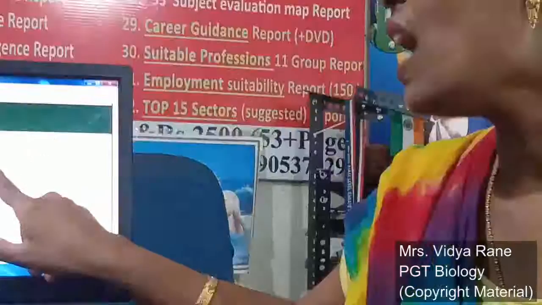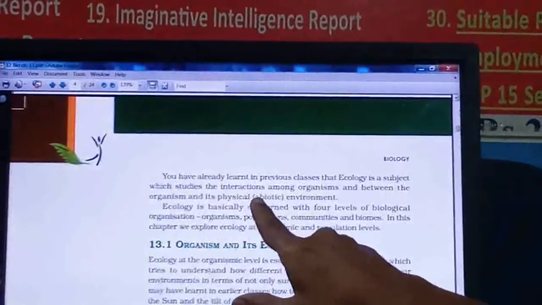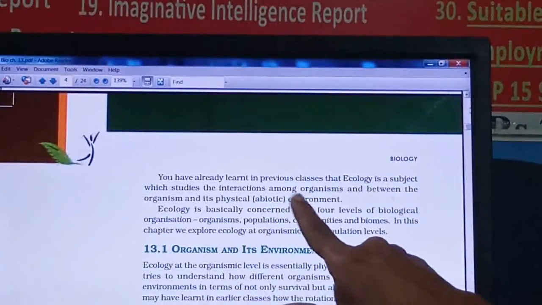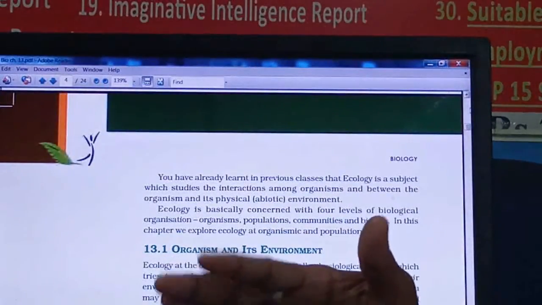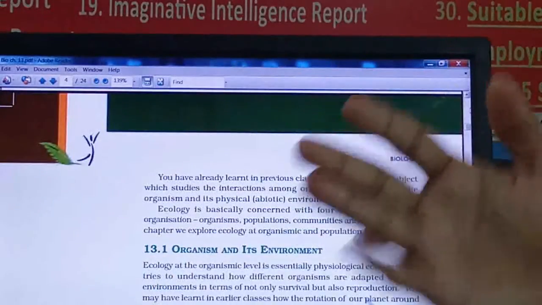Here the definition of ecology is given. Ecology is a subject which studies the interactions among the organisms, between the organism and its physical environment. See, the important word: interactions. Interactions among organisms means between two organisms, as well as organism and its physical environment, means organism to organism interaction also, as well as organism to environment.